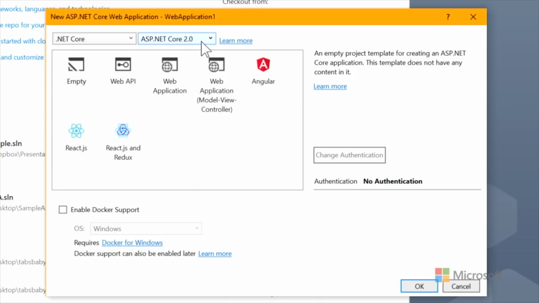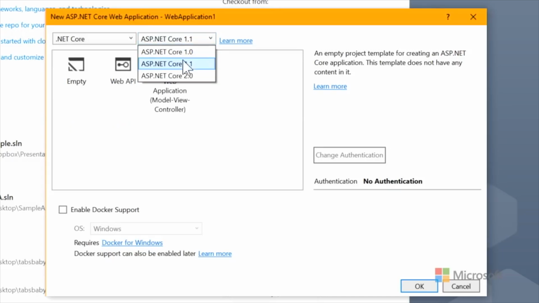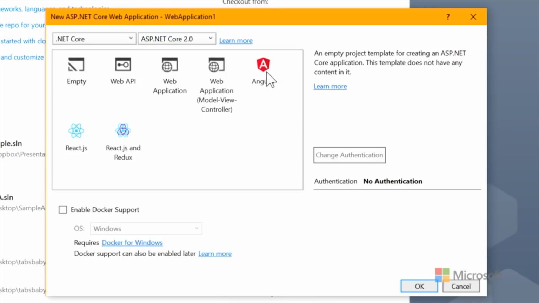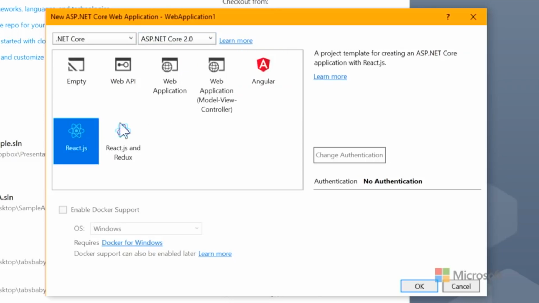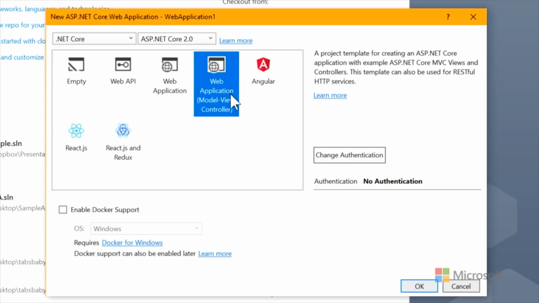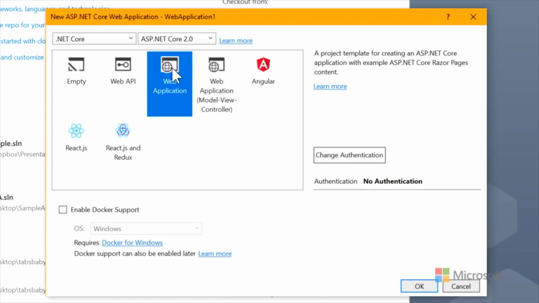You'll notice that the icons change based on what you pick. I can make Angular apps or React.js apps. I can make full model view controller applications. We're just going to say web app, which is the default. Okay. This gives us both Razor pages that we're doing today, and of course Razor pages are a part of or built on top of model view controller. Okay. So it's really the best choice for everybody, the most recent project template.